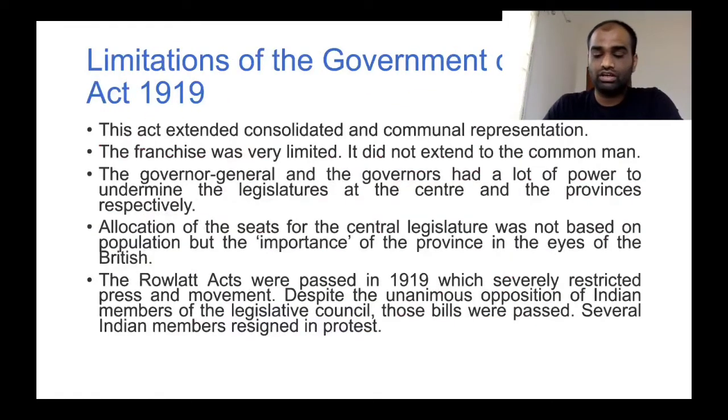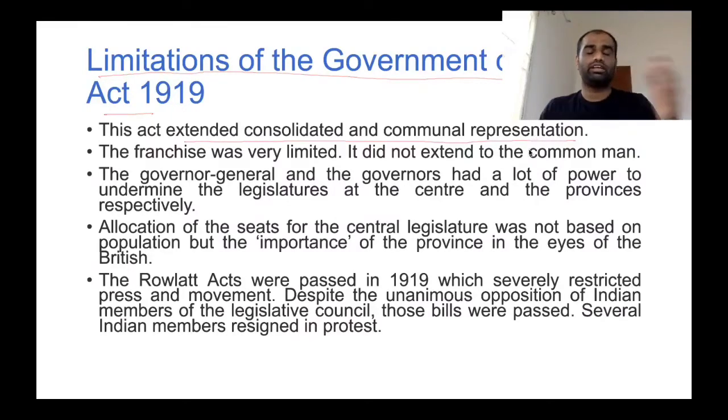So even before the right to vote was given to countries like USA and Canada, the right to vote for women was given to Indian women. Now, what are all the limitations of the Government of India Act 1919? Now, this act extended and consolidated communal representation. Before 1919, communal representation was introduced. Now, this act consolidated as well as extended communal representation.